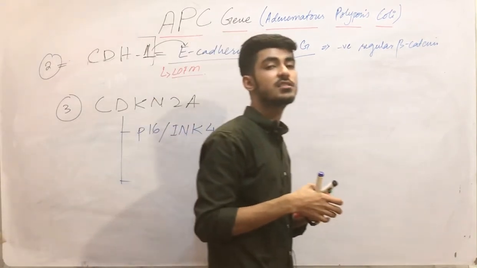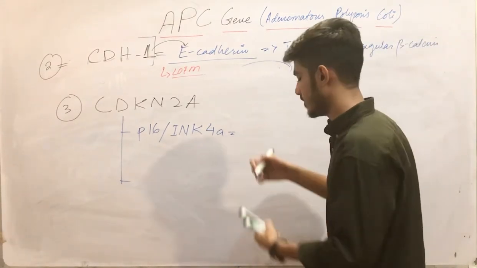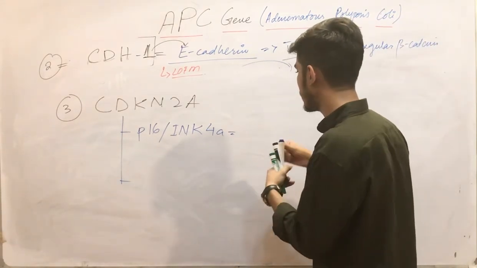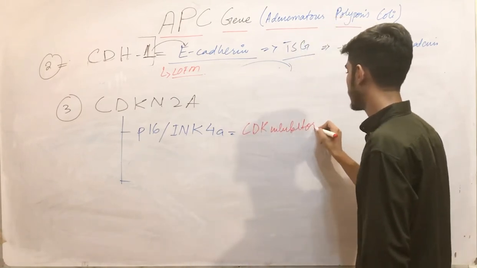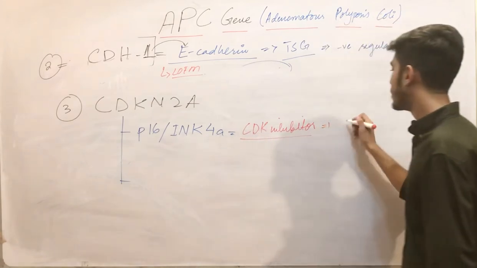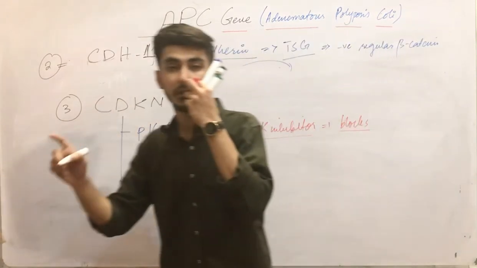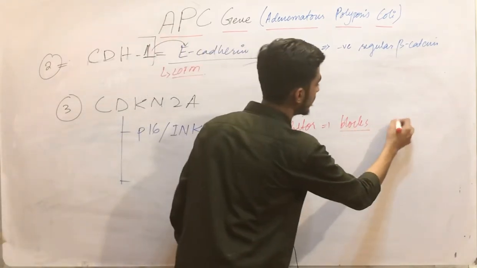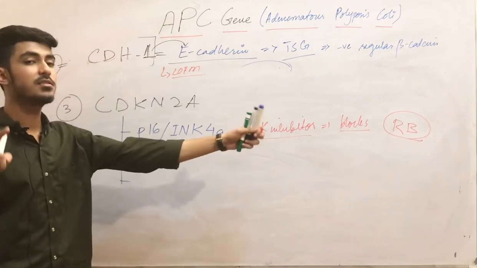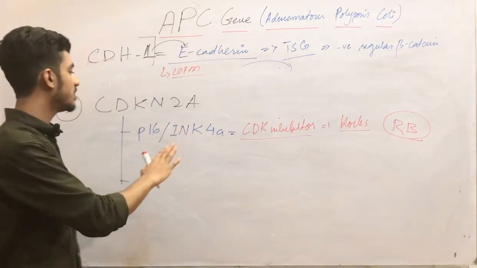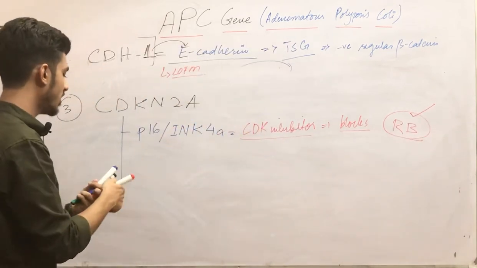This protein is a cyclin dependent kinase inhibitor, and it blocks the cyclin dependent phosphorylation of the RB gene. When the phosphorylation of the RB gene does not occur, the RB gene remains in the active form. We have already studied this when I told you about the RB gene.